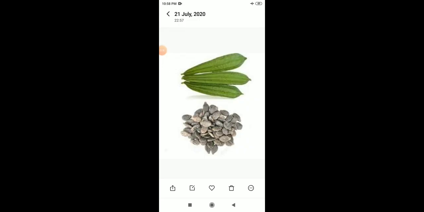So these are the seeds of ridge gourd. This is a kind of monocot seed. When you break this kind of seed, you will not split it into two equal halves. So this is an example of monocot seed, and here is the picture of the ridge gourd seed, how the ridge gourd seeds look. So now let us see the answers for this classification.